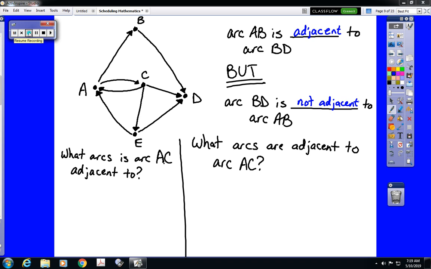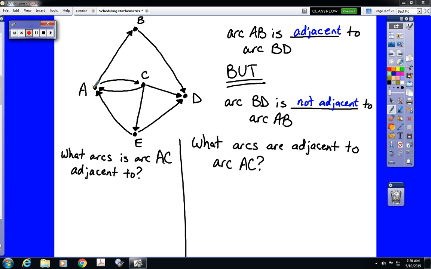Remember that adjacent now means it ends where the next arc begins. So the reason why AB is adjacent to BD is that AB ends where BD begins. But it doesn't work the other way around because BD ends over here at D, so it is not adjacent to AB, which starts at A. To be adjacent, an arc must end where the next arc begins.